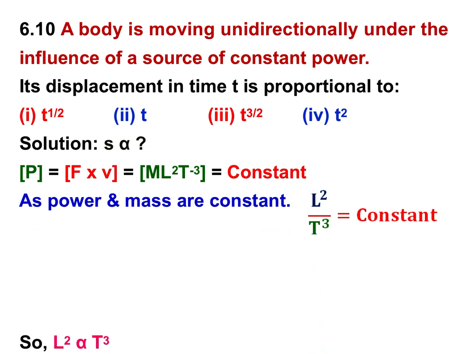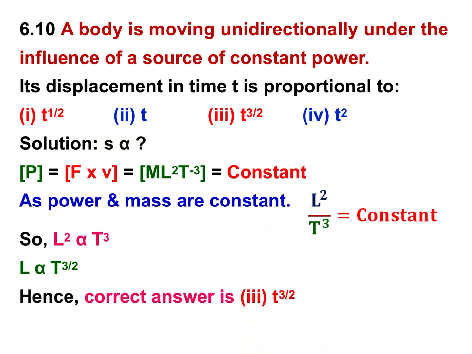And here T³ is in the denominator. When we change the side, we will get L² proportional to T³, and when we remove the square from the L, we take the square root on both sides. So L is proportional to T raised to power 3 by 2. So the correct answer is the third one, T raised to power 3 by 2.